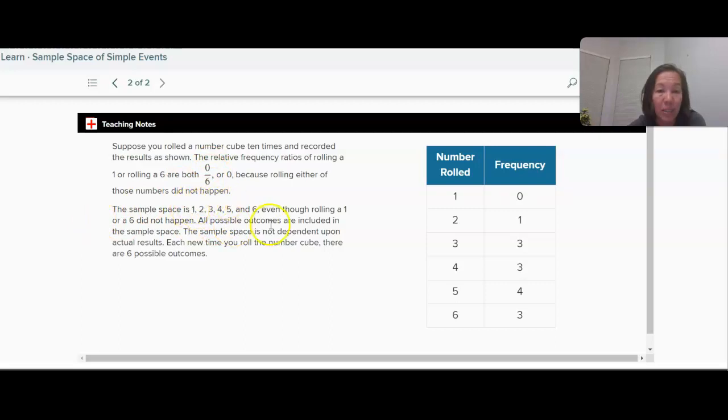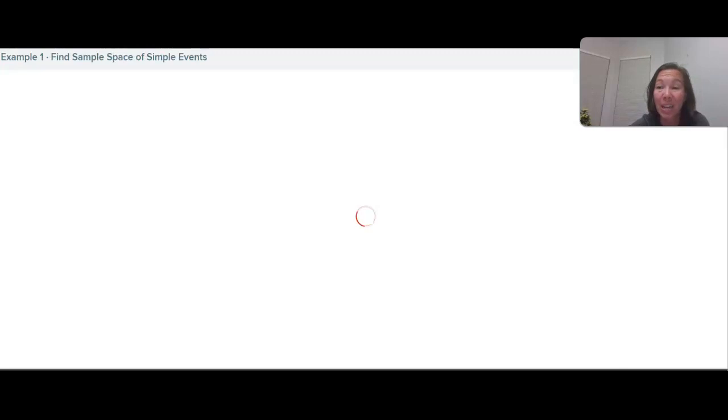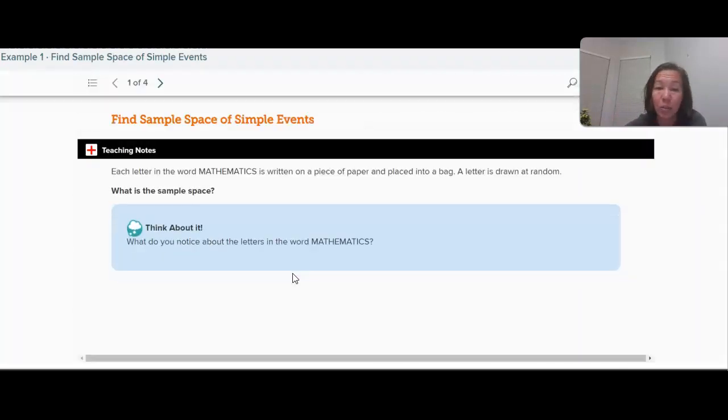But our sample space is still 1 through 6, even though we didn't get those in this. All possible outcomes is always listed in your sample space. And each time you roll, there are still 6 possible outcomes, even if you might not get that outcome, they're still there. So if you want to find the sample space, this is